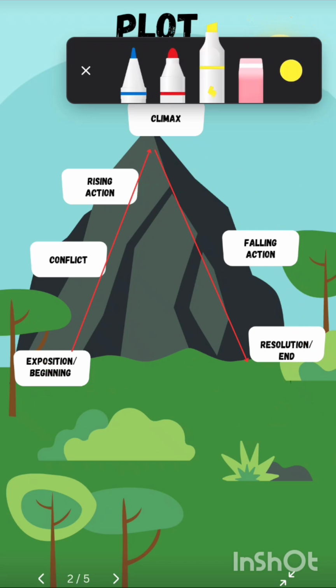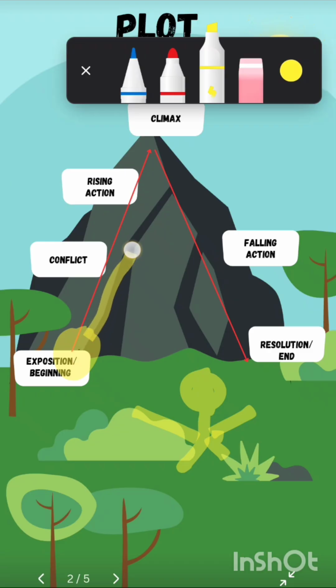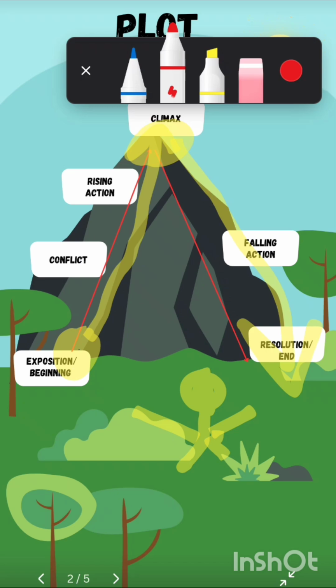So first of all, if you are here, you will start climbing, and then very slowly you will reach the peak. Okay, we reached the peak. Now I want to go back to the ground. So how will I go? I will go slowly towards here. What was the placement of the arrow? See, we went here like this and we came back like this.